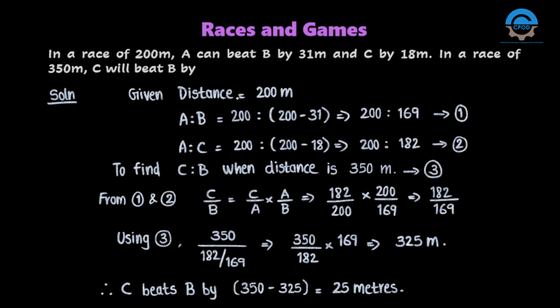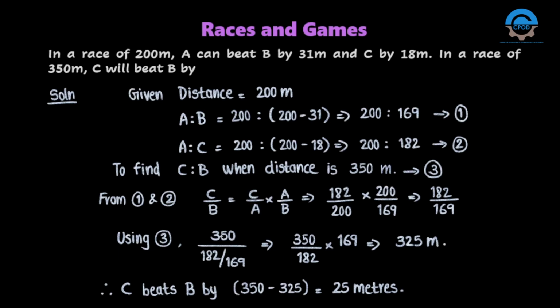So the first data given is distance is 200 meters. A is to B is 200 minus 31, that is 200 is to 169. The same for A is to C, so we got 200 is to 182. To find C is to B, that is, C will beat B by what distance when the total distance is 350 meters. So C by B, using the ratio, we are getting 182 by 169. So using this, 350 divided by the ratio for C is to B, we are getting 325 meters.